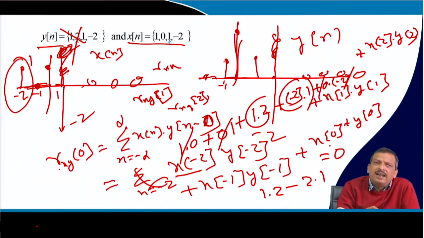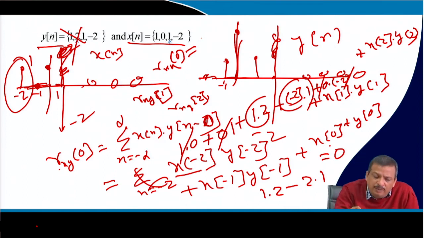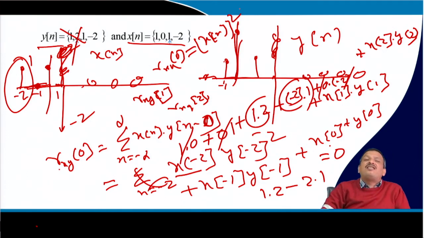So when I say Rx with x, Rxx 0 is nothing but each of the samples will be multiplied and added up. So I can say which is nothing but the sum of x of n whole square, which is called the energy of the signal. So if it is autocorrelation, then Rxx 0 is nothing but the energy of the signal.